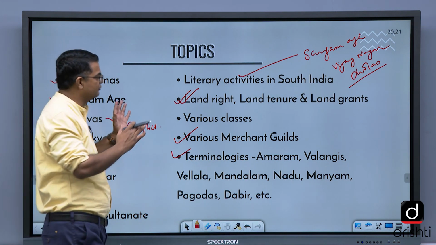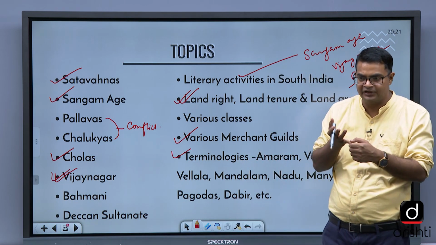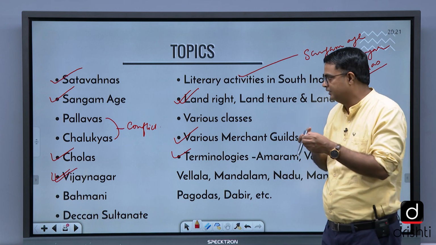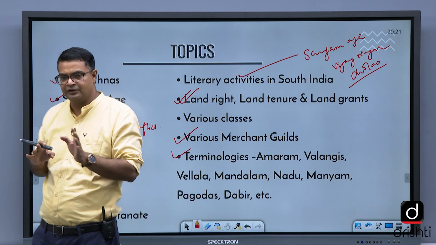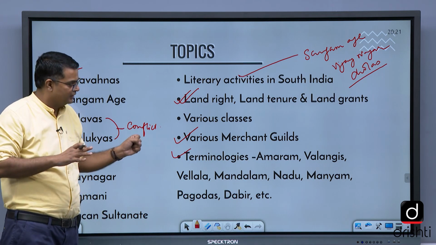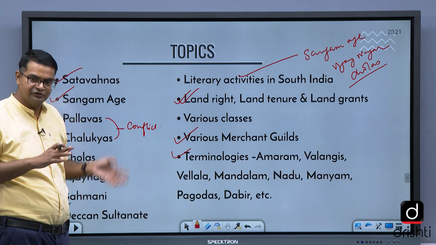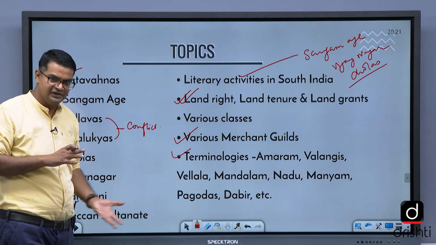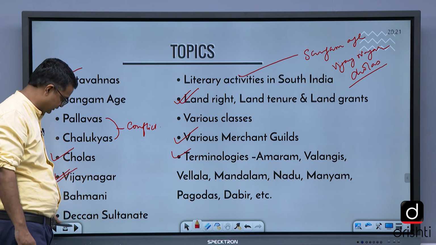So here in South India, Chola, that is Imperial Chola, Vijayanagar, and the Sangam period, these three are extremely important. You should definitely focus on these. Then special focus on land rights, land tenure and land grants during this period. Then various merchant guilds and terminologies; they keep on asking questions from such topics.